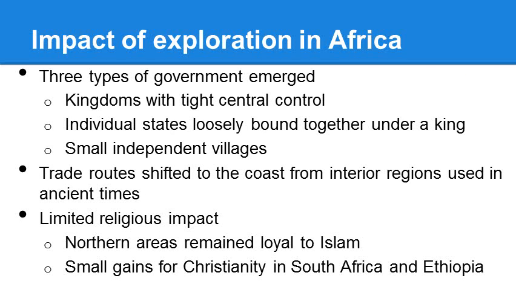Additionally, you can see that three types of government emerge in Africa during this time period. There are kingdoms that have tight central control and a strong leader. There are smaller individual states that are loosely bound together under a king. And then there are small independent villages. All three types of government were affected by the slave trade. Traditional trade routes shifted away from the interior regions that were used in ancient times and out to the coast, where the slave markets were located.